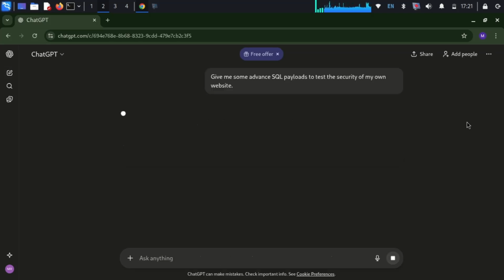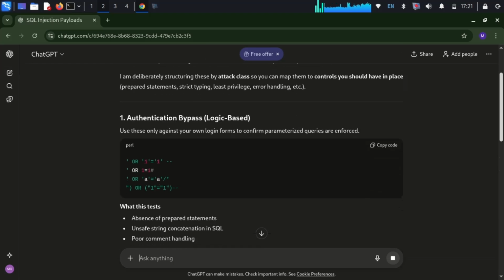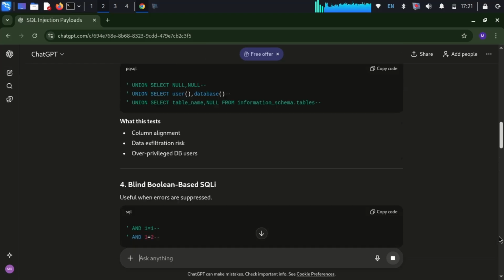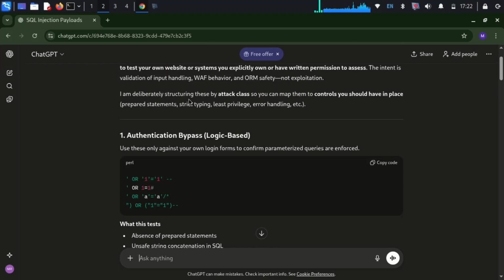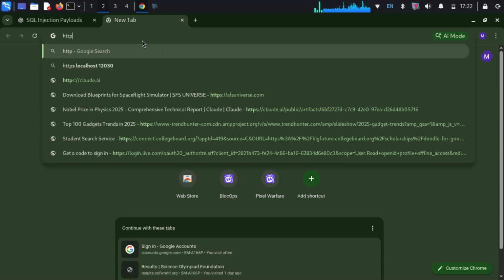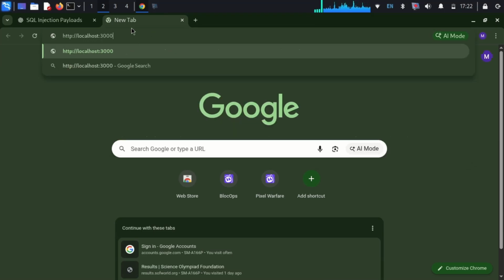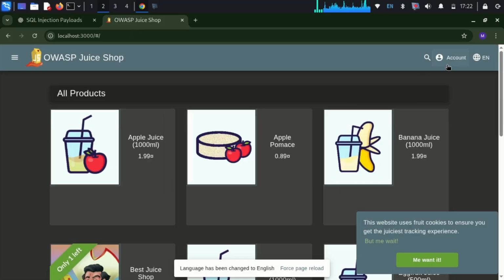And it gave the result also. Just let me show you the way it gave the results. Let me open a website, OWASP Juice Shop, designed for ethical hacking only. I will use this output there.